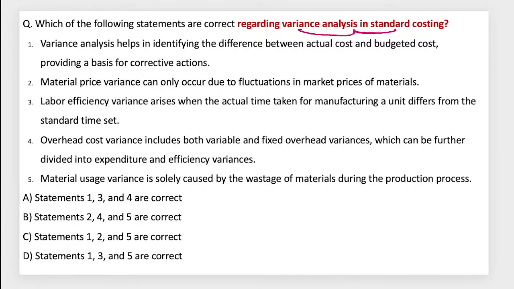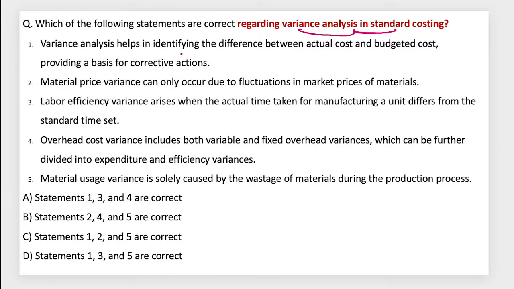So variance analysis. What will be your correct answer, guys? B. Okay, let's check.